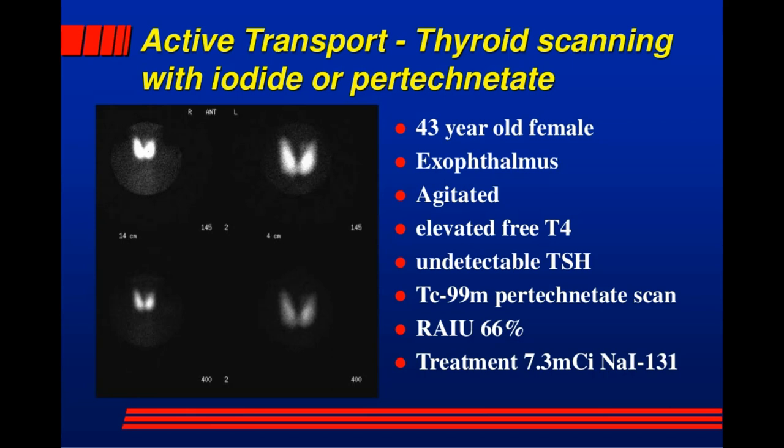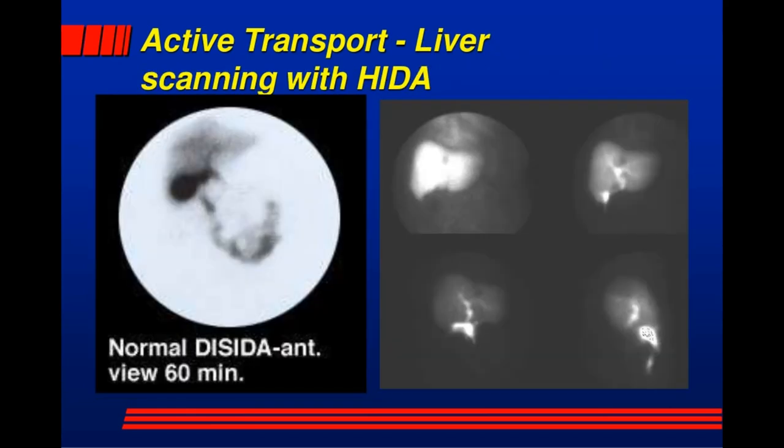Thyroid scanning with iodine or pertechnetate. A 43-year-old female with exophthalmos, agitated, elevated free T4, undetectable TSH. Technetium-99m pertechnetate scan. The RAIU is 66%, and the treatment is iodine-131. Active transport, liver scanning with HIDA. It's a normal HIDA scan, anterior view at 60 minutes.